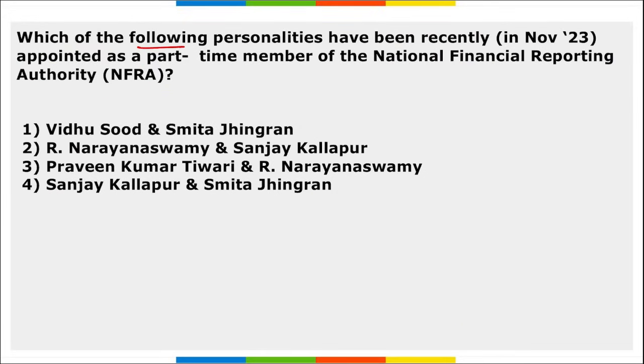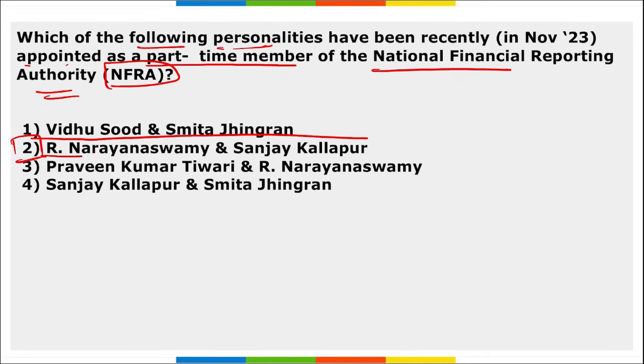Next, which personalities have been recently appointed as part-time members of NFRA, the National Financial Reporting Authority? R. Narayanaswamy and Sanjay Kalapur have both been recently appointed as part-time members of NFRA.